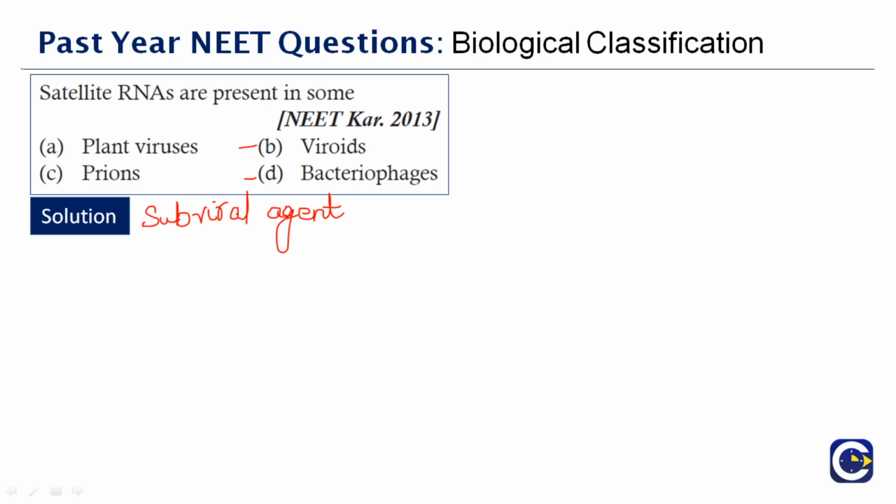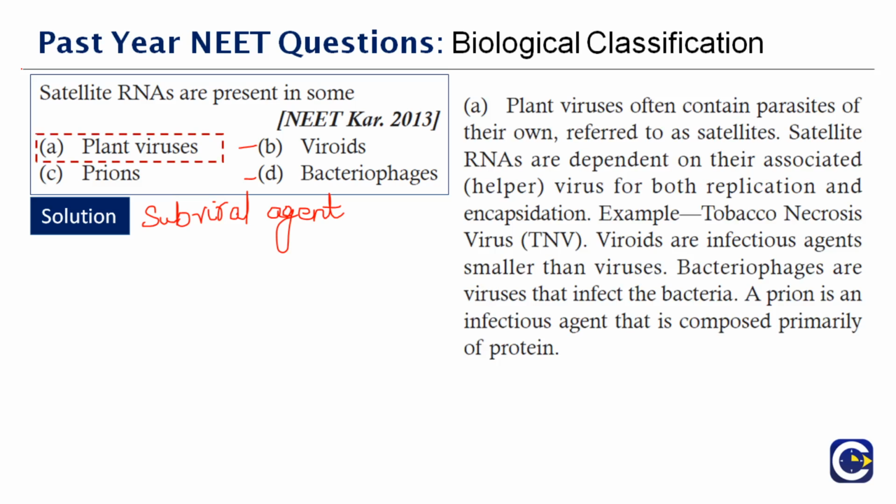Viroids are the smallest known pathogen so far. Bacteriophages are an important part of the gene transfer mechanism. So the correct answer is option A. Here they have given an example of tobacco necrosis virus, TNV. It is not tobacco mosaic, it is tobacco necrosis virus.